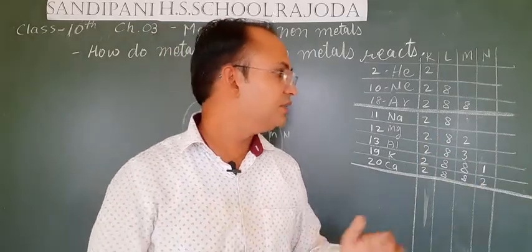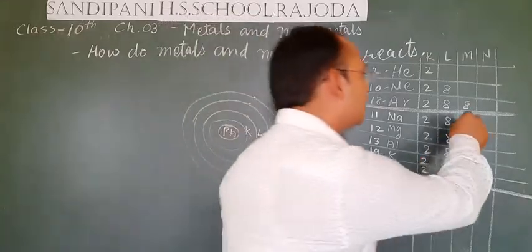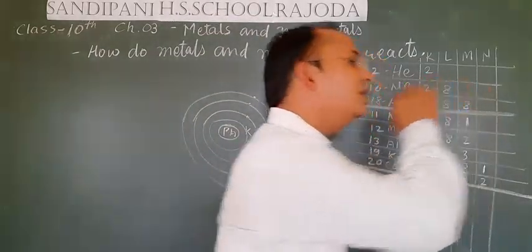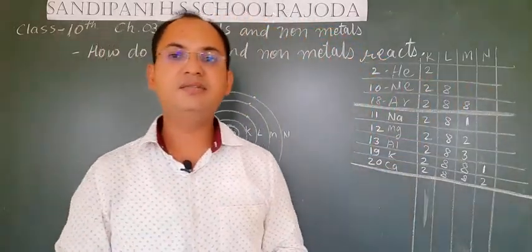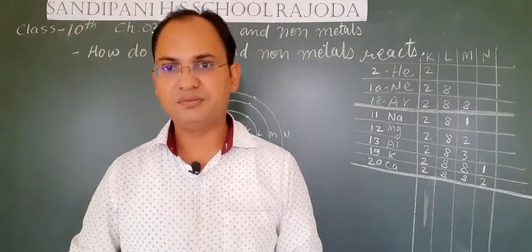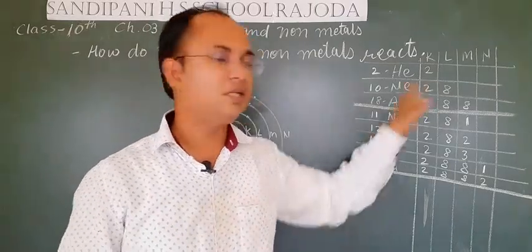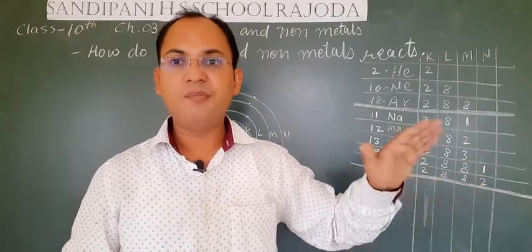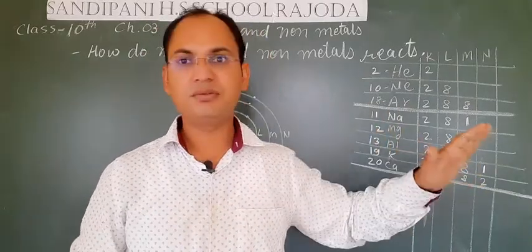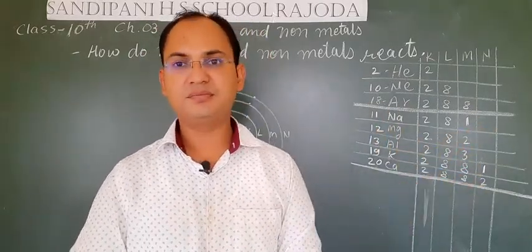So instead of gaining 7 electrons, it is easy for sodium to lose 1 electron. So they prefer to lose the electrons. So metals always lose electrons in order to get stability.